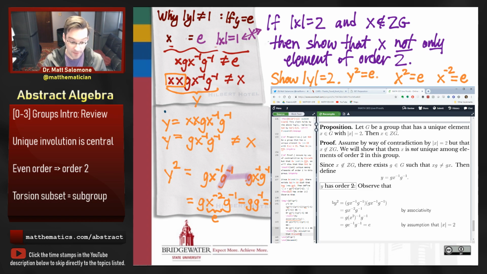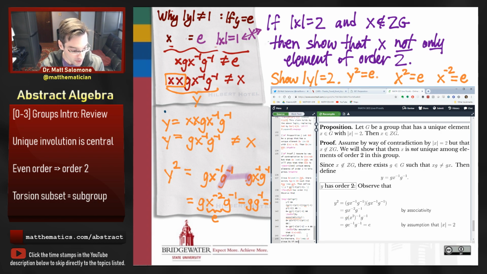So here's where we're at. We've just shown that y squared is equal to the identity, which is one piece of demonstrating that y has order 2. So how do we know that y does not have order 1? Here's the good place for this argument up here. Furthermore, the order of y is not equal to 1, since if it were equal to 1,